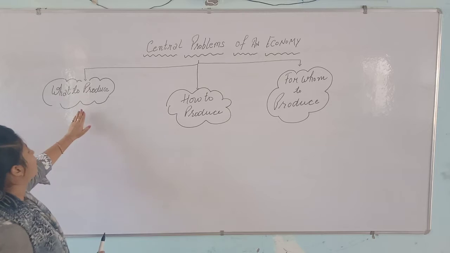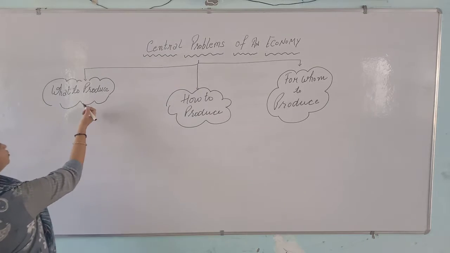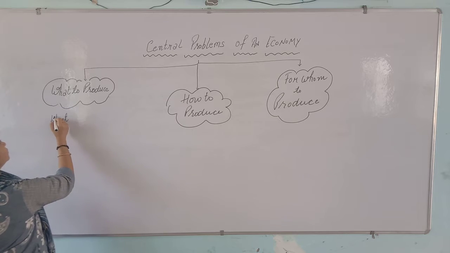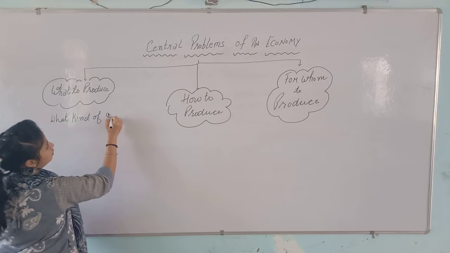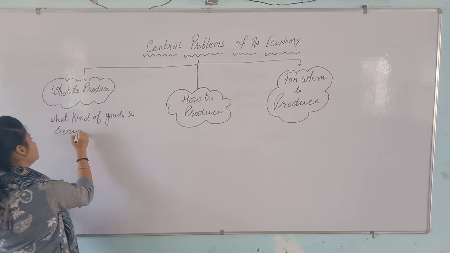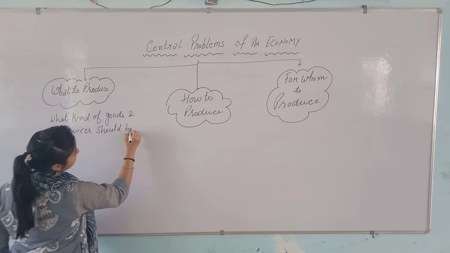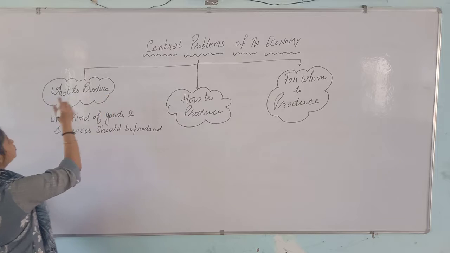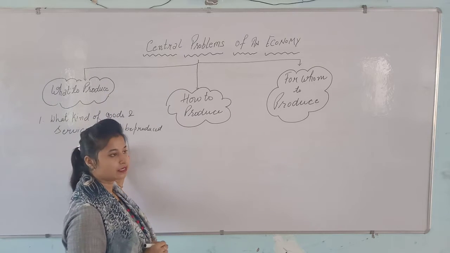Now further, what to produce is divided in two parts. One is what to produce. It means what kind of goods and services should be produced, right? On the first point, in what to produce, we are taking what kind of goods and services should be produced.